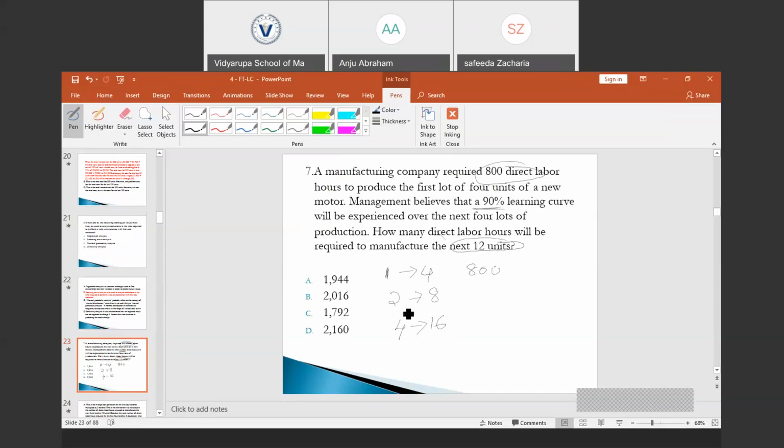Got it? In the first lot, there are 4 units. In the second lot, 8 units. First doubling, second doubling. In the next doubling, we will have 16 units. What we are asked is to find the direct labor hours required to manufacture the next 12 units.